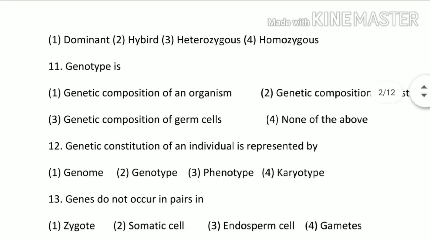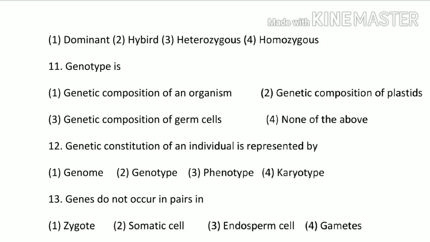Genotype is the genetic composition of an organism, genetic composition of plastids, genetic composition of germ cells and none of the above. So option number 1 is the correct option, that is genetic composition of an organism. There are two terms, phenotype and genotype. Phenotype is the morphological character or the morphology, and genotype is the genetic composition of an organism.